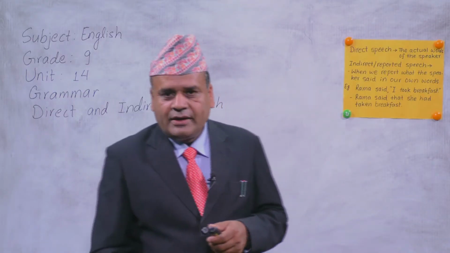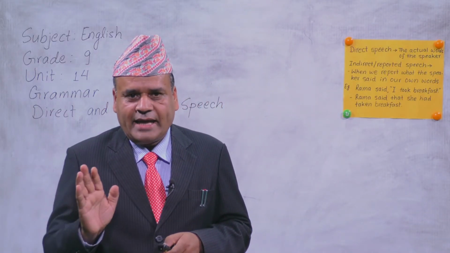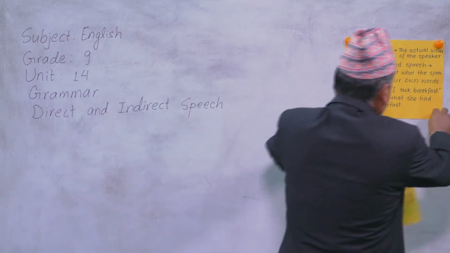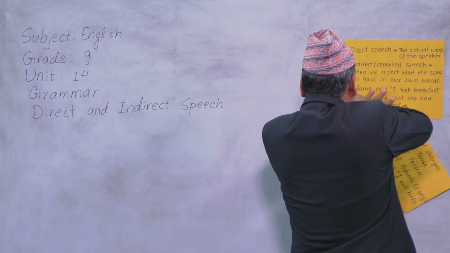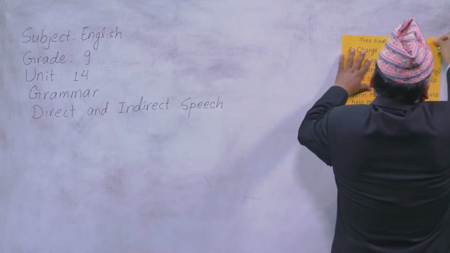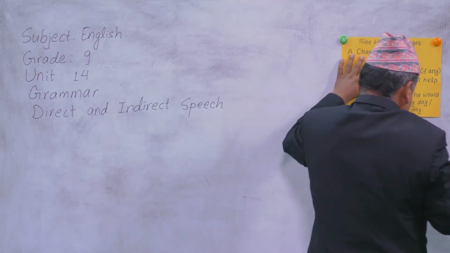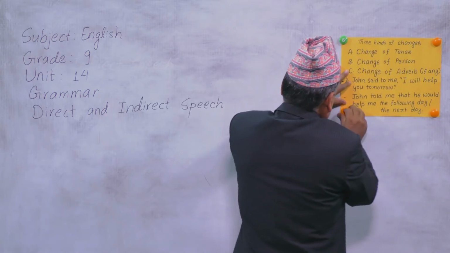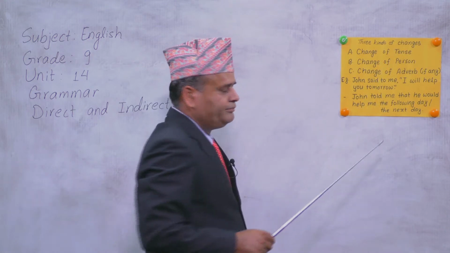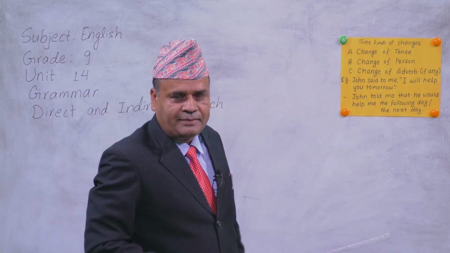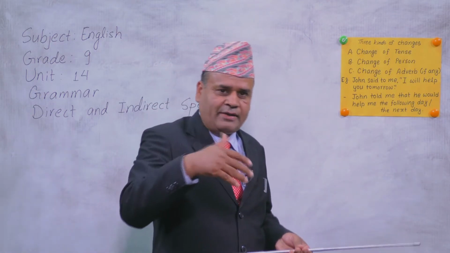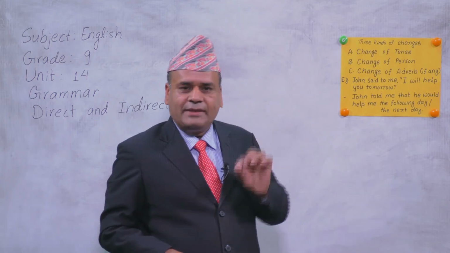Okay, so similarly we can learn these things. After learning that, you have got ideas. Okay dear students, let's find what we got from these sentences. Three kinds of changes occur in direct and indirect speech. That means when we change from direct to indirect or indirect to direct, vice versa. Okay, so three kinds of change occur.